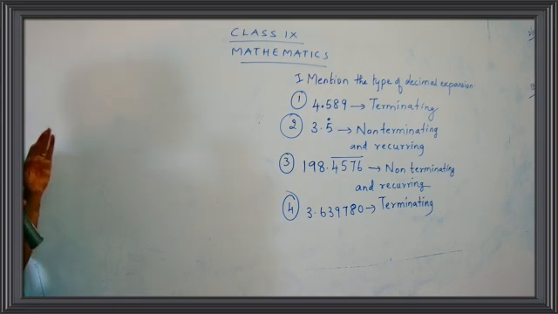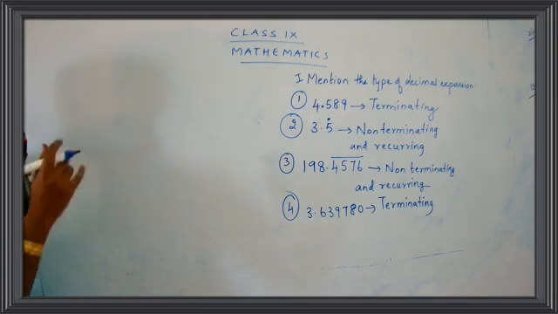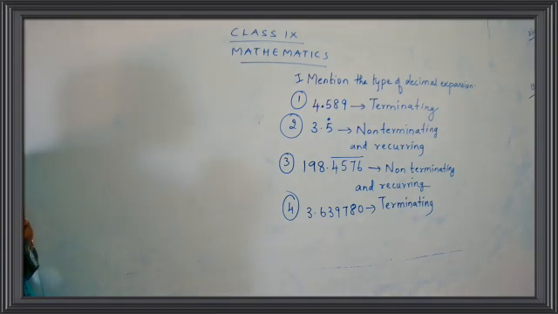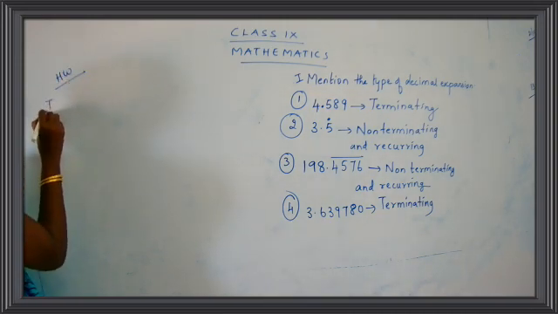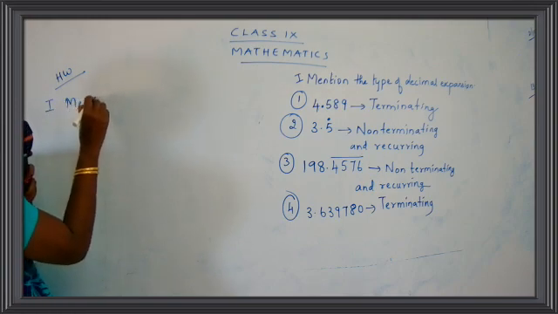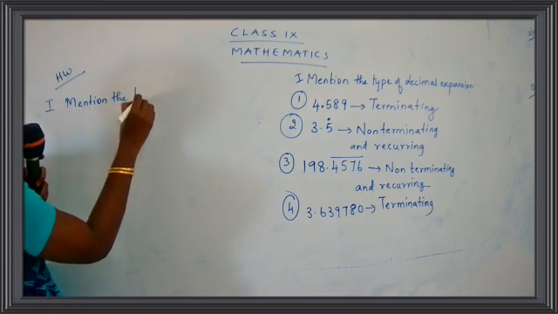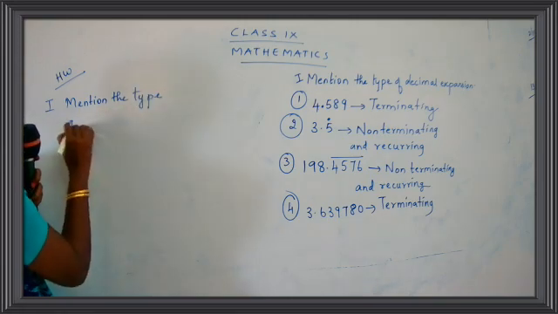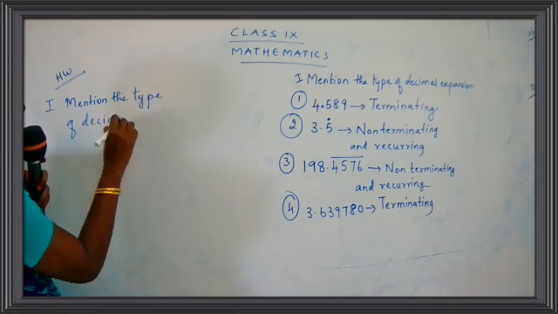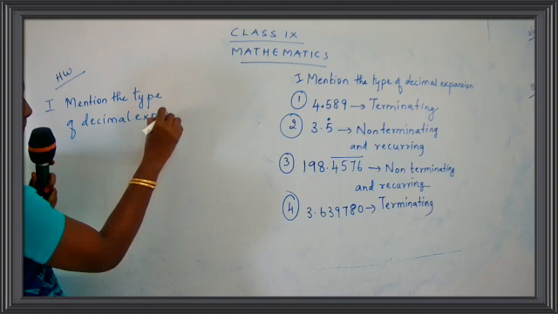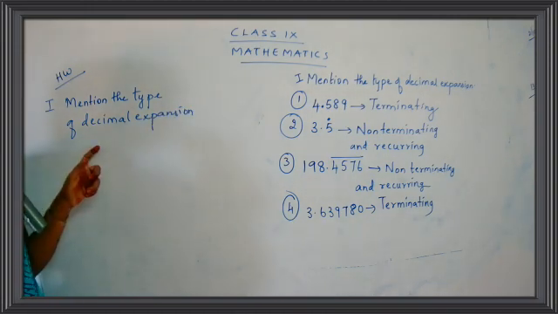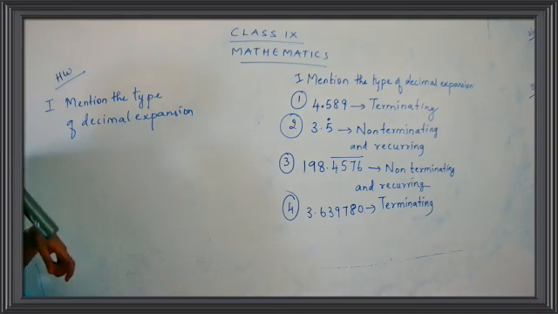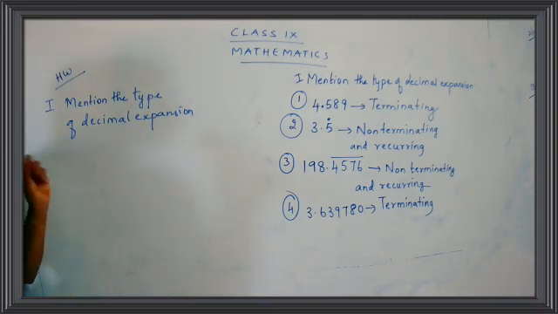Okay. So now have you taken down your homework page, children? Just write today's date. Give the heading as homework. Give the question: mention the type of decimal expansion. This is the extra question that I give you for homework, children. You will have a question from your exercise also, but this is the extra question which is not there in your textbook. So take down this question in your homework book.